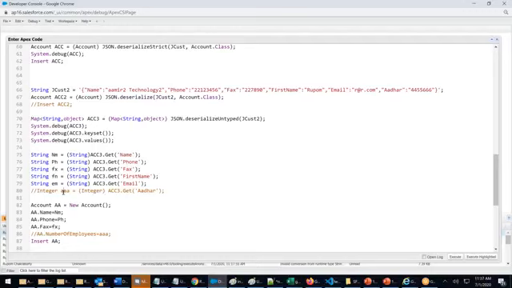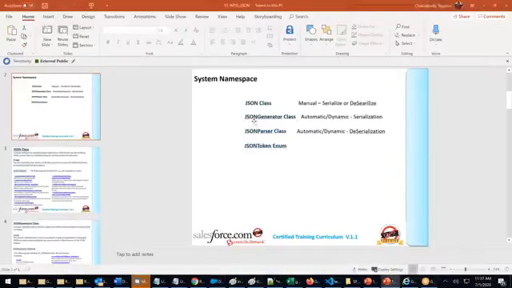What is complex? Whenever it's complex, we will use JSON generator and JSON parser. Complex serialization, JSON generator. Complex deserialization, JSON parser. So tomorrow the class will be JSON generator class using complex serialization.